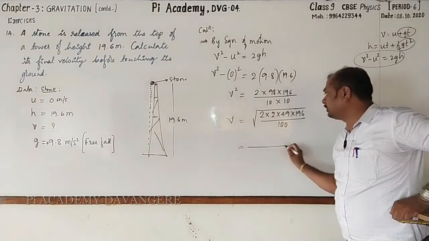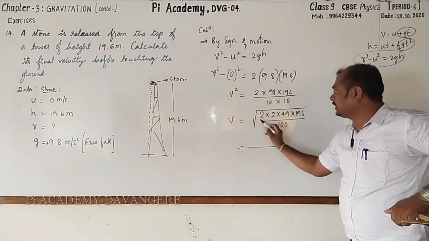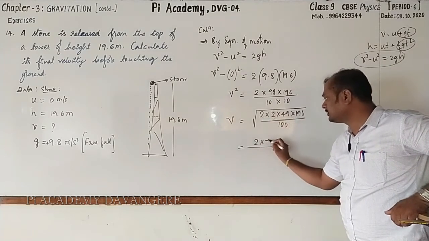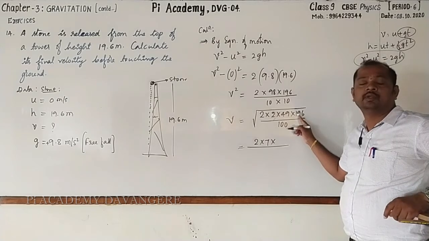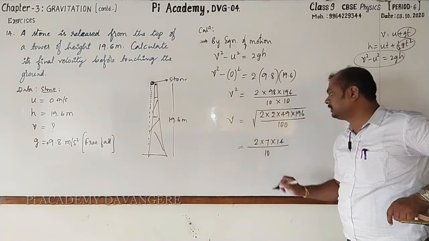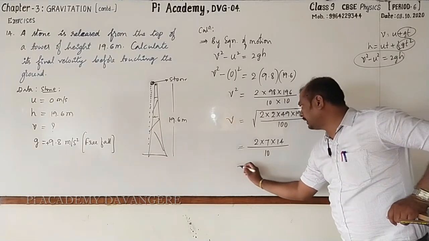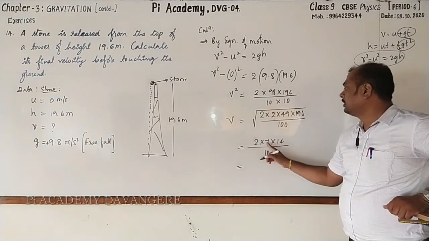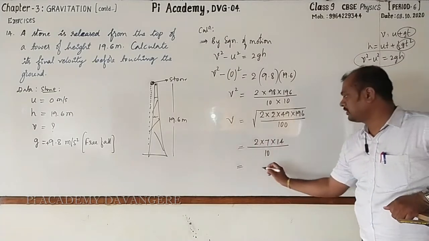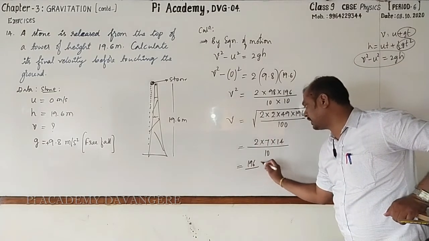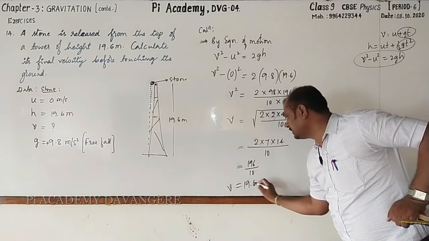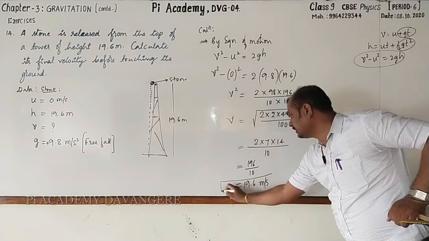Now it is equal to, then what is square root of 4? It is 2. Square root of 49, 7. Square root of 196, this is 14. Square root of 100, 10. Now go for multiplying. This is 2 sevens are 14. 14 14s are 196 by 10. This is 19.6. Is it not interesting one?